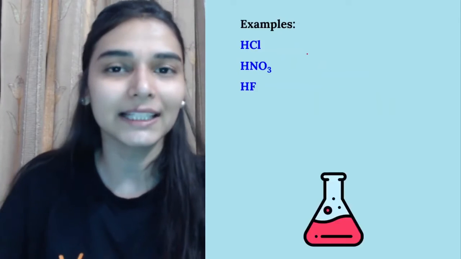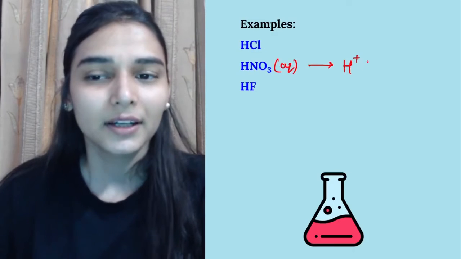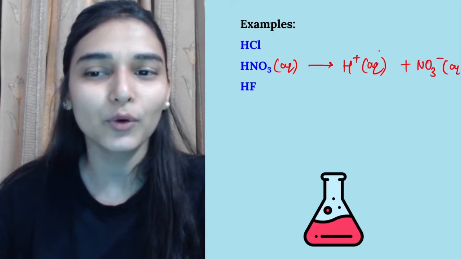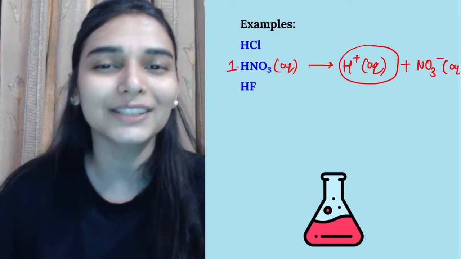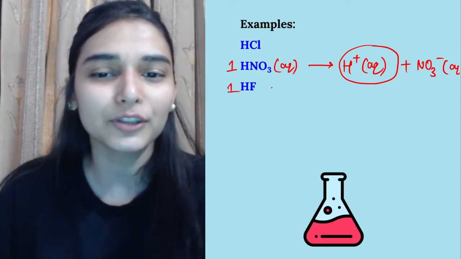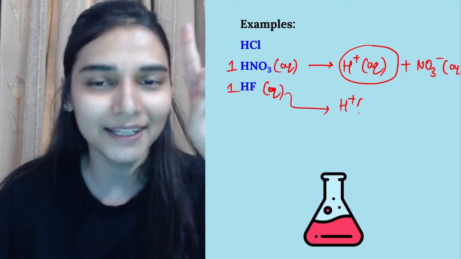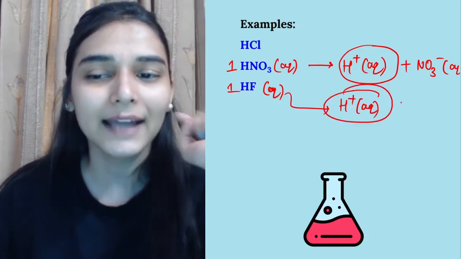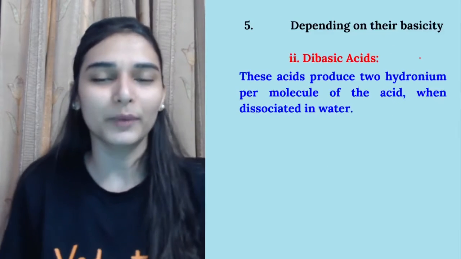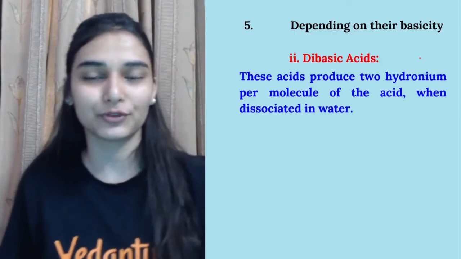ठीक है, जैसे अभी HCl का एग्जाम्पल आपने लिया, या फिर if you take nitric acid in water, you are getting 1 H plus ions and nitrate ions. So यहाँ पर देखो only 1 H plus ion from one molecule of nitric acid. It means it's a monobasic acid. The same happens, you take one molecule of hydrofluoric acid, aqueous solution, you will get 1 H plus ion and fluoride ions. So एक मिला है, that means it's a monobasic acid. Go back and see this part if in case you have some confusion.